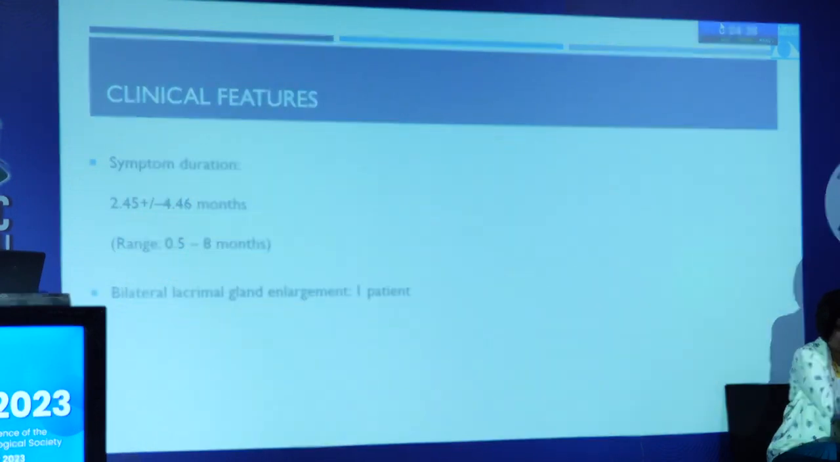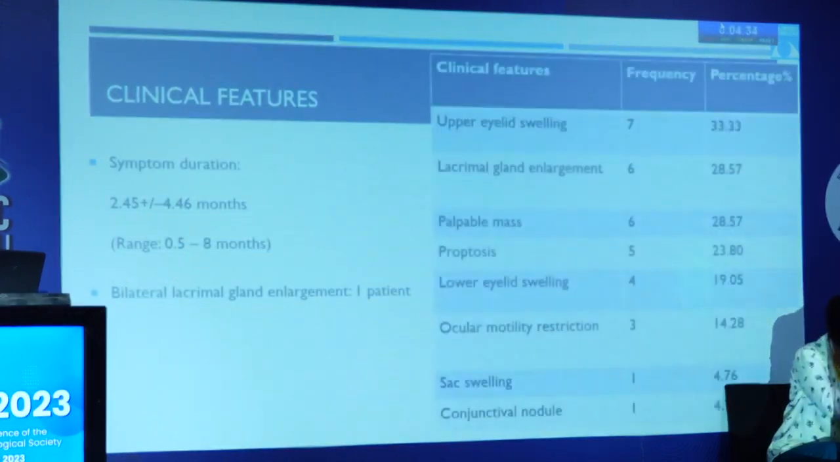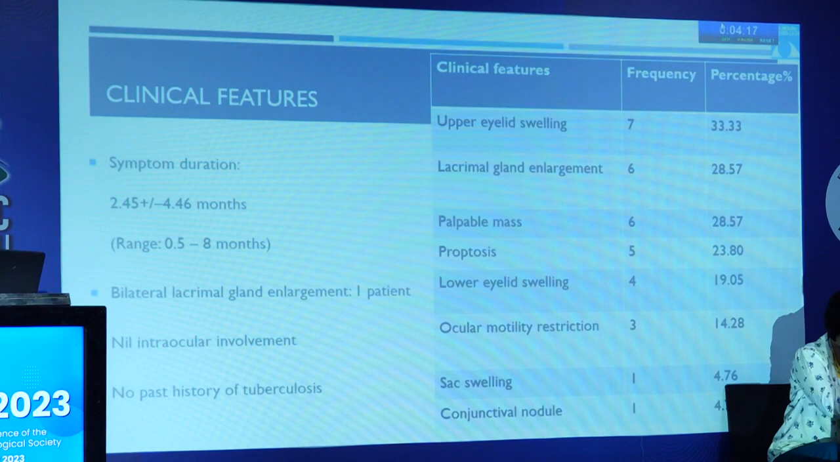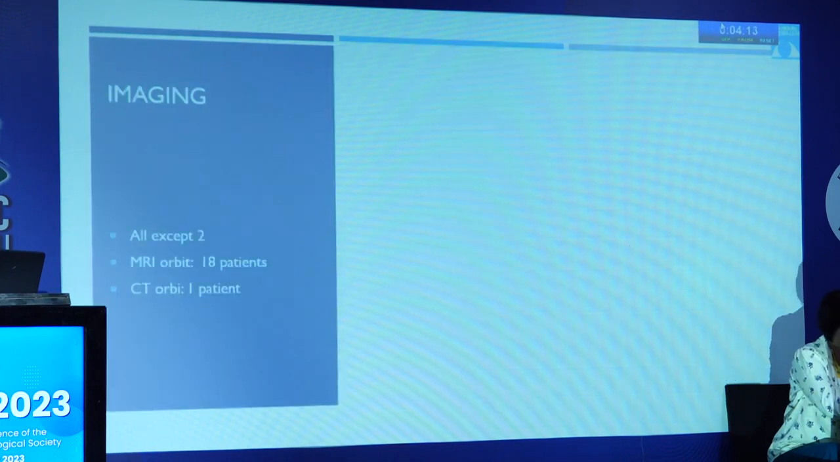The mean duration of symptom onset was 2.45 months, and we noticed that the most common presenting feature was an upper eyelid swelling, followed by lacrimal gland enlargement, a palpable mass, and proptosis. We had one each of a sac swelling and a conjunctival nodule. One patient had a bilateral lacrimal gland involvement. None of our patients had intraocular involvement, so anterior segments were normal, and there was no past history of tuberculosis.